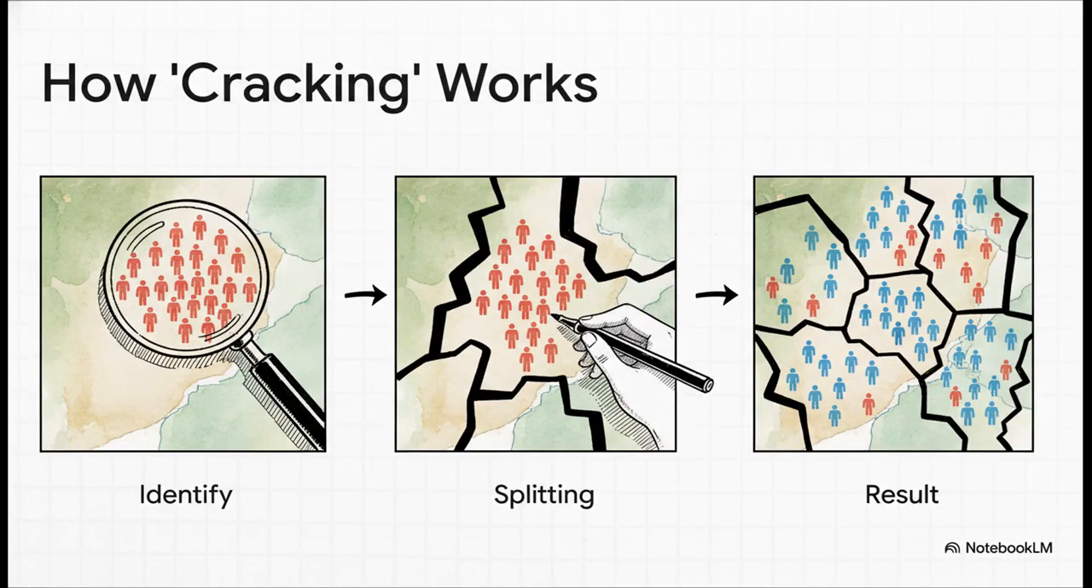Let's walk through cracking. First, you find a neighborhood or a city that's packed with voters from the other party. Now, instead of letting them be one powerful voting bloc, you draw the new district lines right through the middle of their community. You split them up so they become a small minority in 2, 3, maybe even 4 different districts. Just like that, their power's gone.